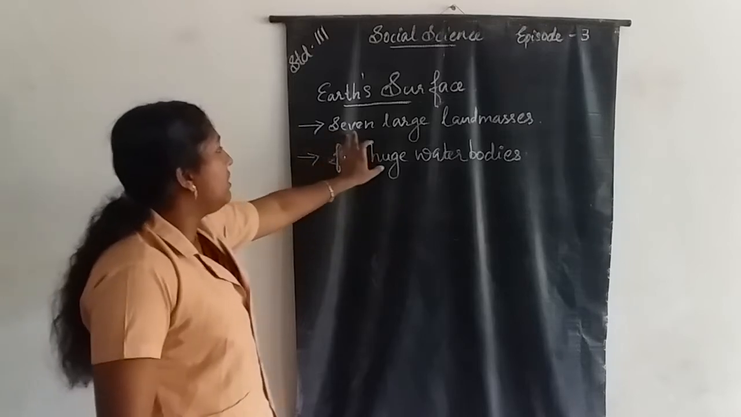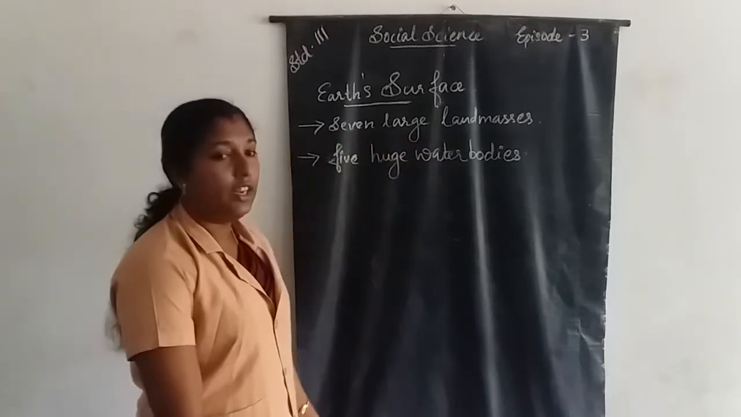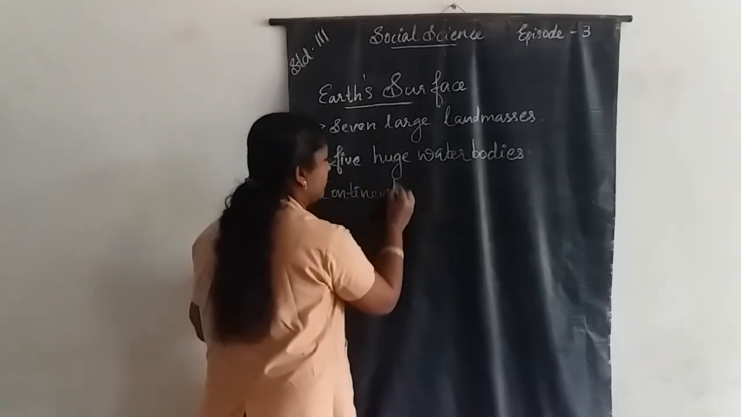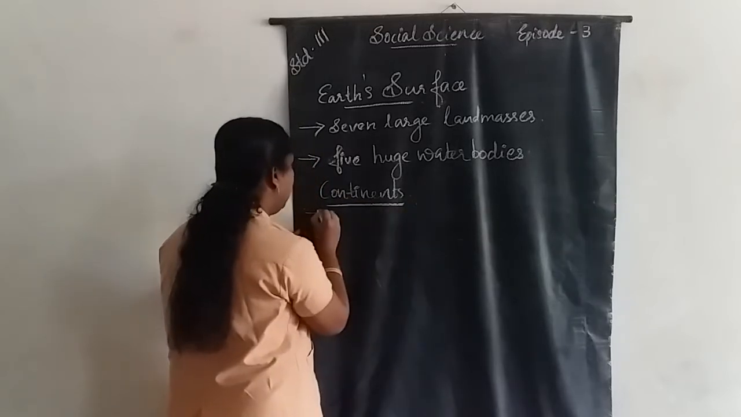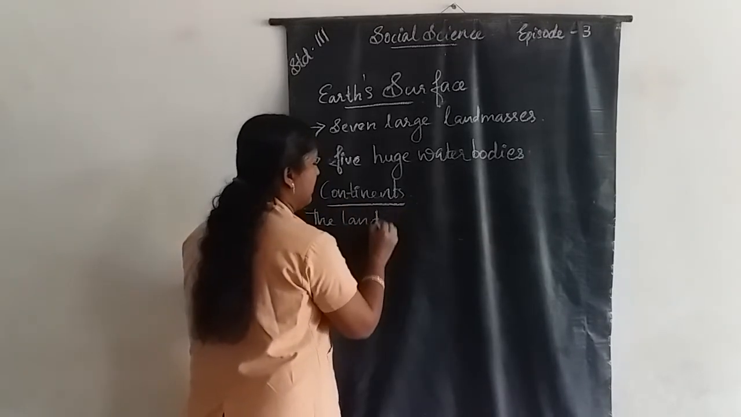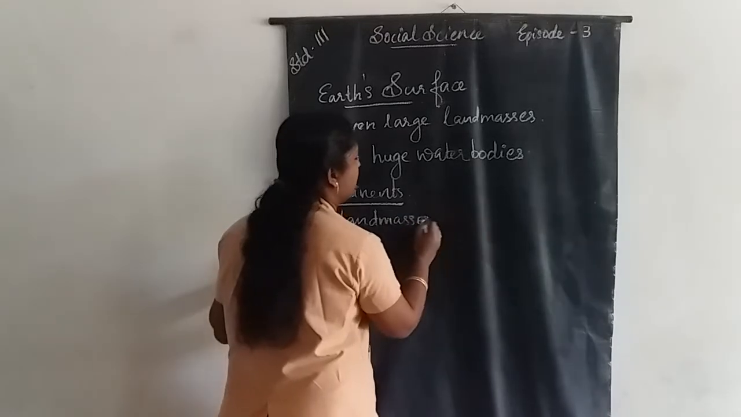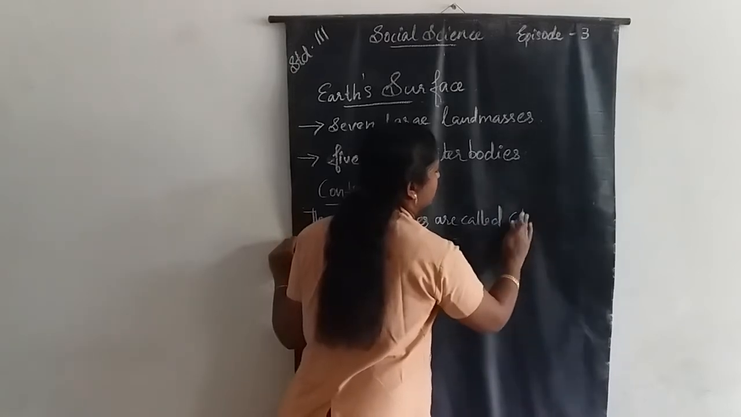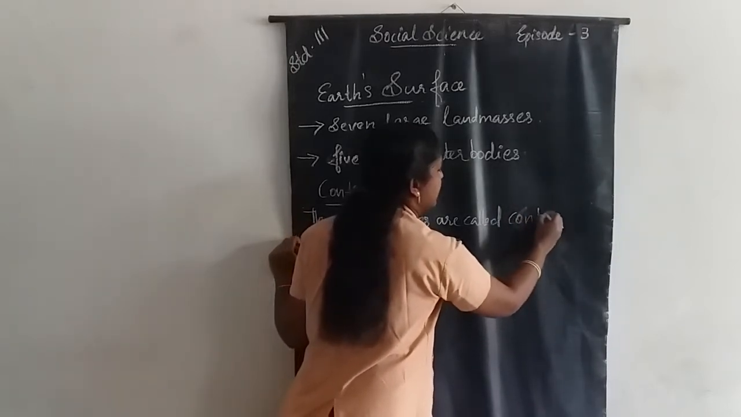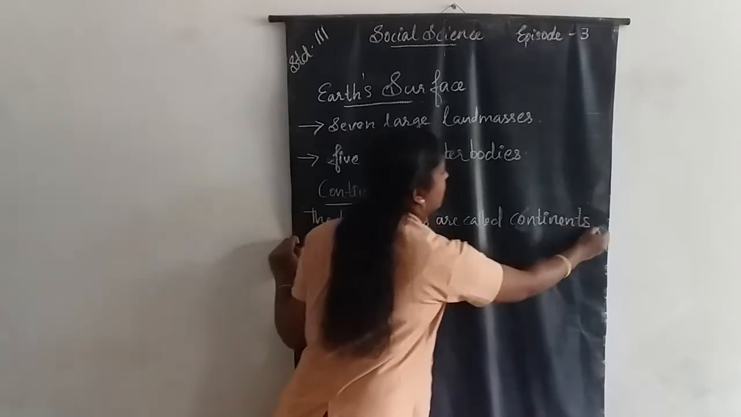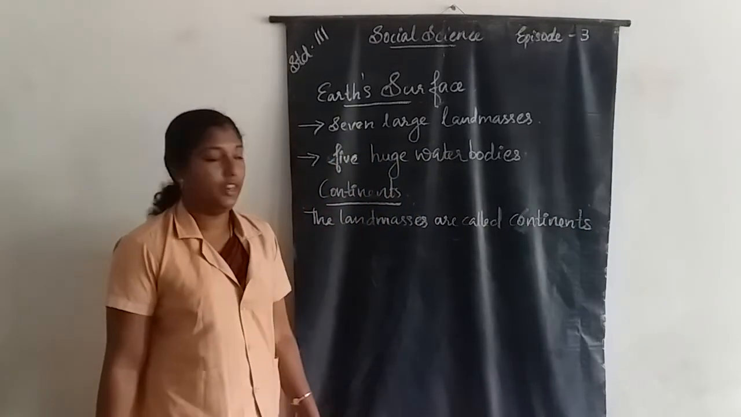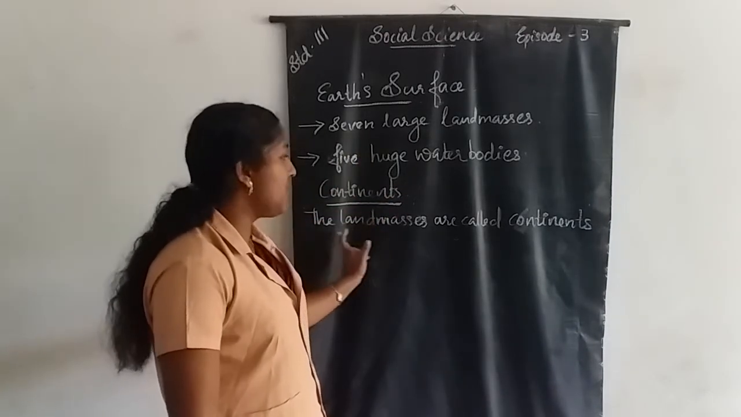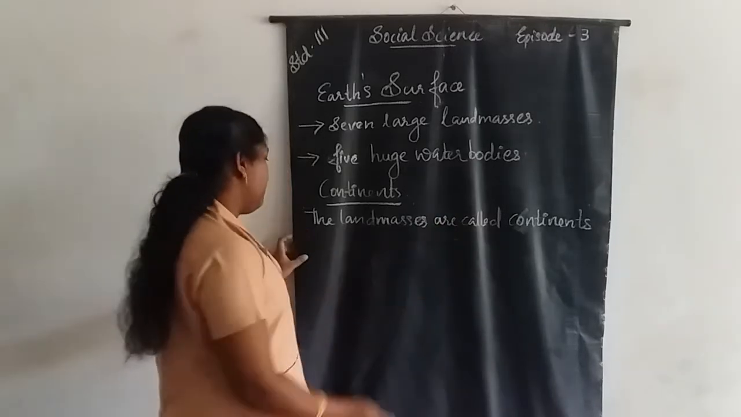The land masses are called continents. How many land masses are present? 7 land masses, that is, 7 continents are present. Which are they?